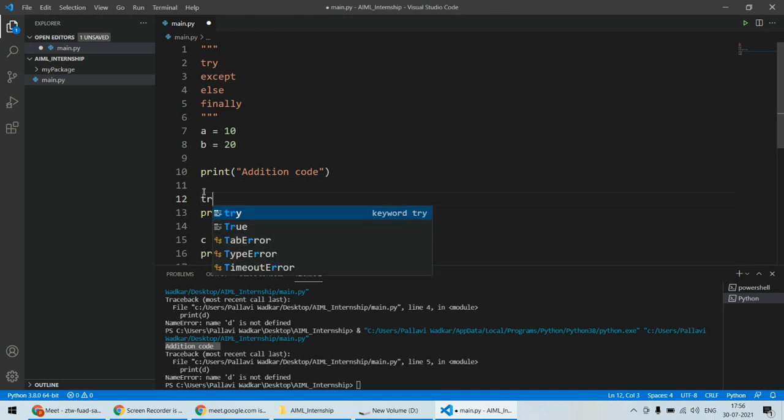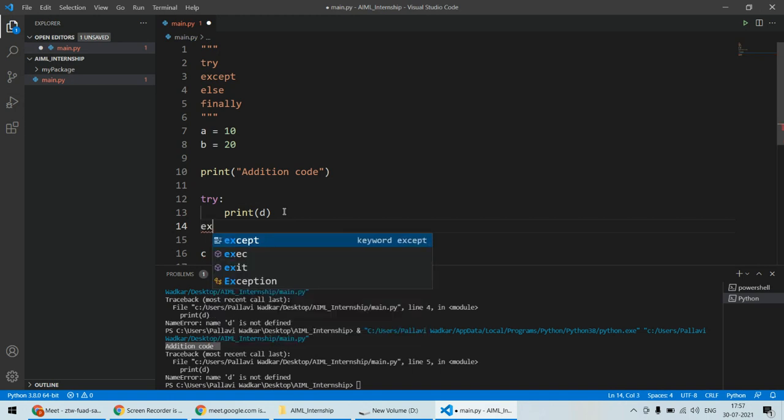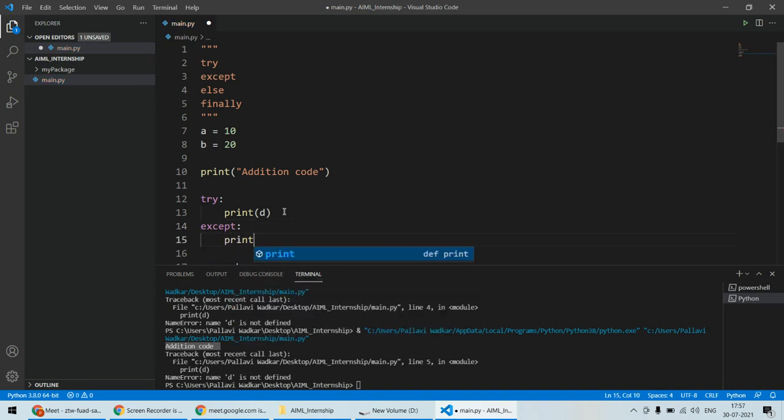Now here you can write try, and the purpose of try is to check whether there are some errors. Again you need to use indentation because this is the statement which should belong to try, so you should give some indentation. Then this will check whether there is an error in the print statement, and if there is some error, then the except block will execute. And here you can actually specify what to do with that error.